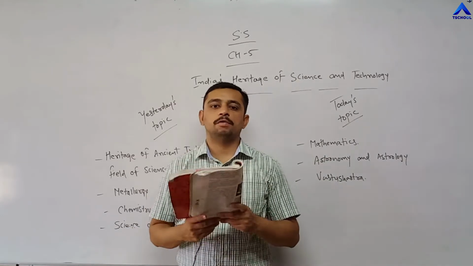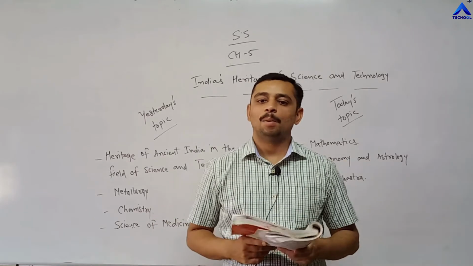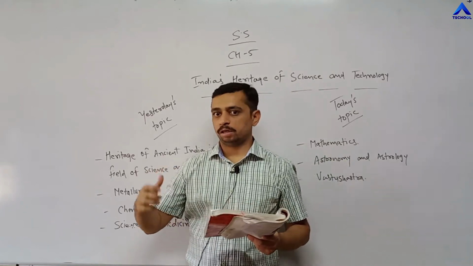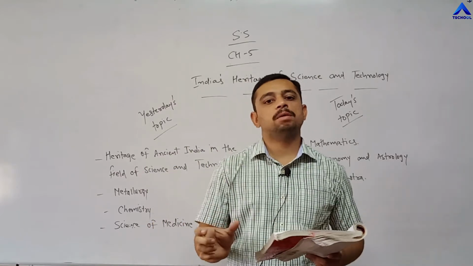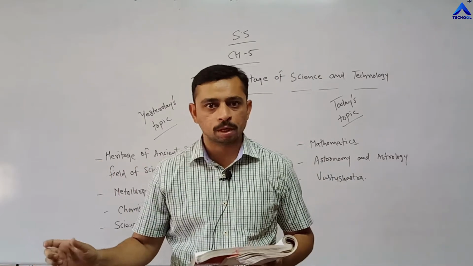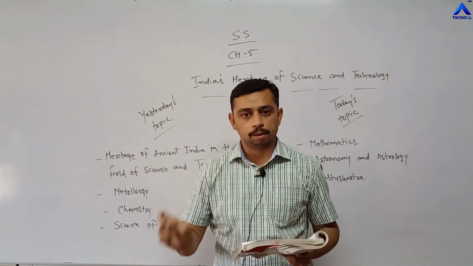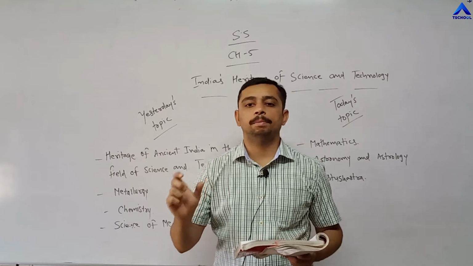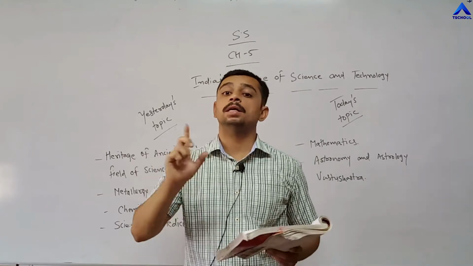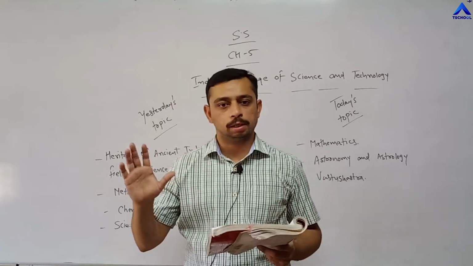What actually it is, how it has been made, why it is 22 by 7, you can contact your maths teacher. He will explain more, or justify this topic more briefly than me. But you just remember the name of the book and who discovered it. The name of the book, Aryabhattam, and who mentioned it, Aryabhatta. What did he discover? Zero. Right? This is what you have to remember in social science.